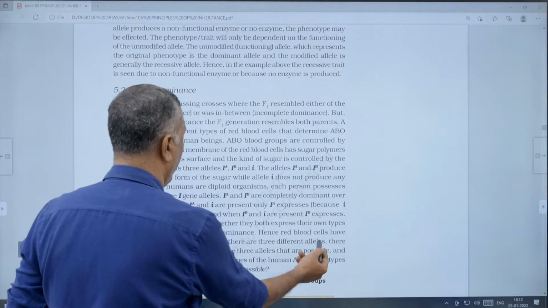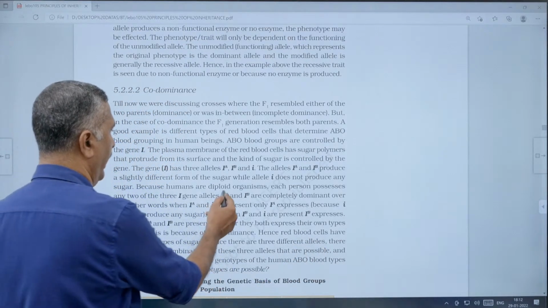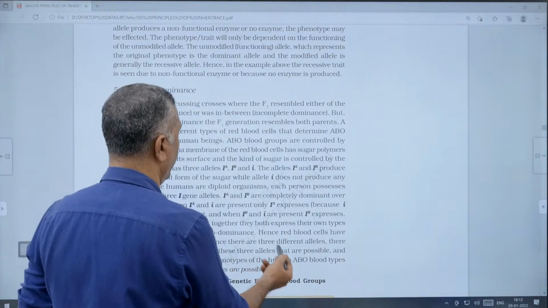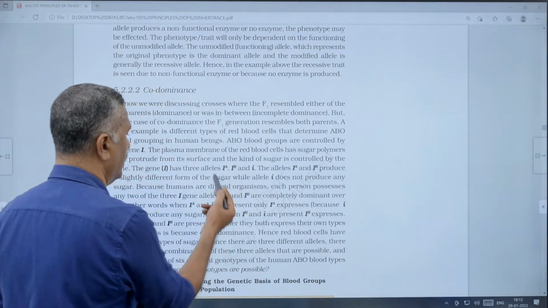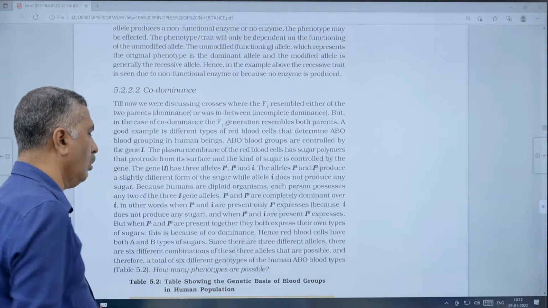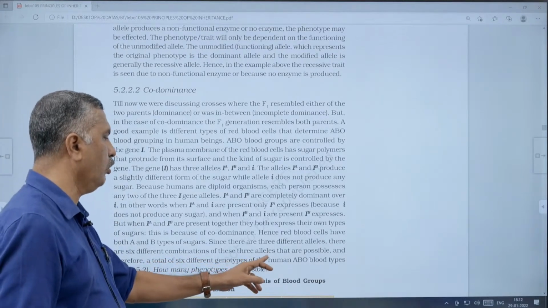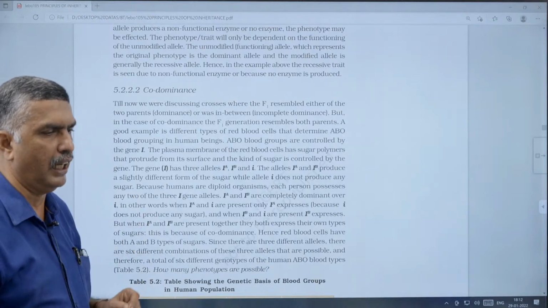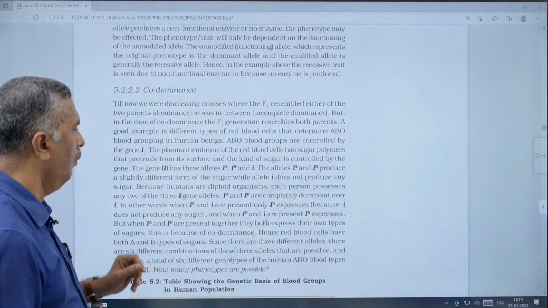Since there are three different alleles, IA, IB, and small i, there are 6 different combinations of these 3 alleles, and therefore a total of 6 different genotypes of the human ABO types are present. You have studied these 6 genotypes in table 5.2. What are the 6 genotypes?